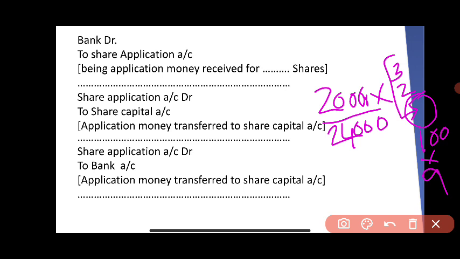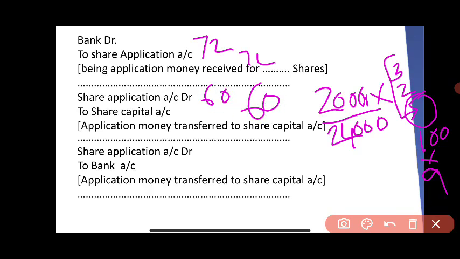Then we have to go through the problem in detail. First, bank account debit to share application. We have 24,000 applications, so we have to pass the journal entry for 24,000 applications. 24,000 into 3 is 72,000. So bank account debit to share application 72,000. Second, share application debit to share capital. This entry should be passed only for 20,000 shares because the company has only 20,000 shares. 20,000 into 3, 60,000.